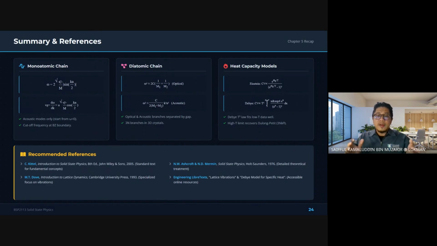So the big message for this chapter is very simple. Tiny atomic vibrations are responsible for major physical properties of solids. That is why crystal vibrations are such an important topic in material physics. So that is also why people who learn solid state physics have the tendency to see things better, because we already learned that a small contribution of very small vibration will contribute a lot to the whole system.